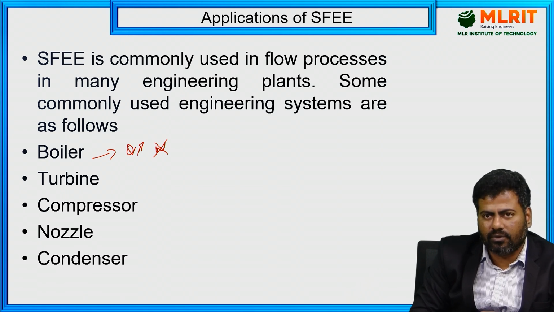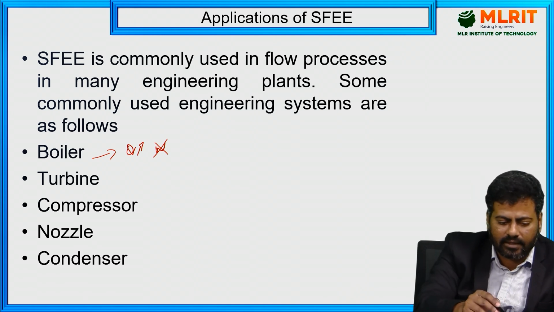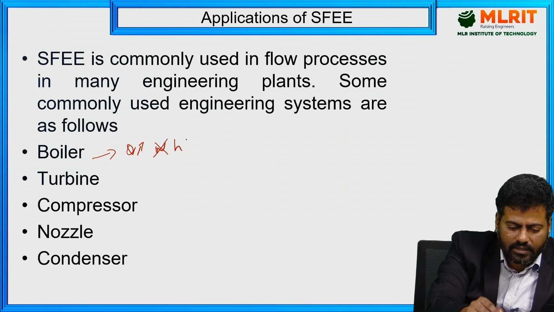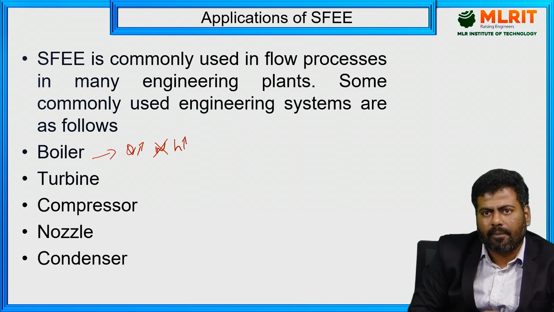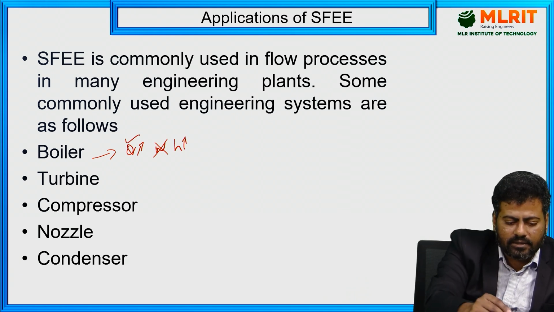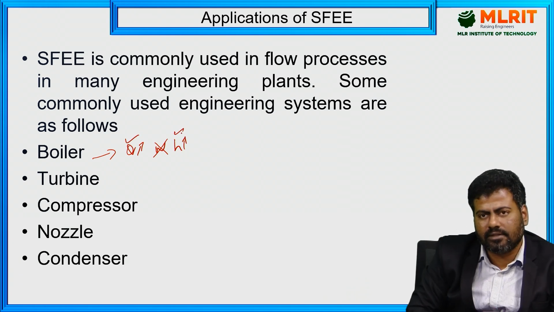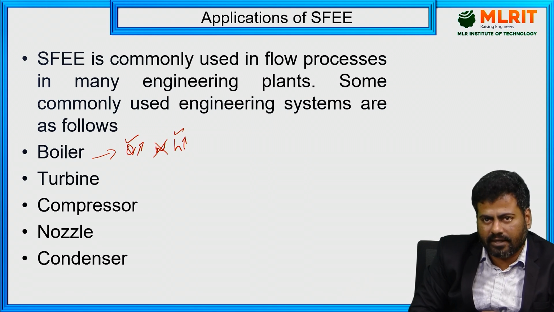So if I have flow energy, why? Because it comes under a flow process. If I have a flow energy system, then obviously I am supposed to consider enthalpy. So Q I consider, H I consider, and what about the potential energy and the kinetic energy, right?